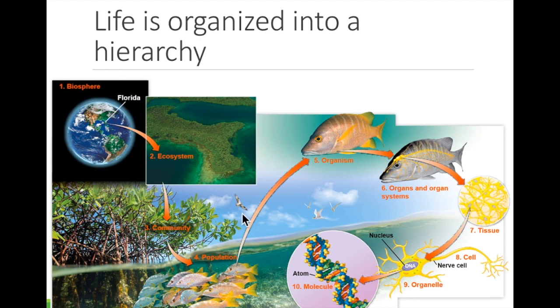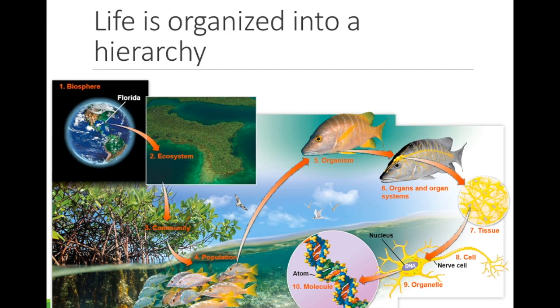Next is a population. A population is a group of organisms of the same species. So all of the fish of the same species that live in a specific area make up a population. Next is a community. A community is all of the populations that live in a specific area. So this would include the fish, as well as the mangrove, and any plankton in the water. Communities only include the living organisms in that specific area.